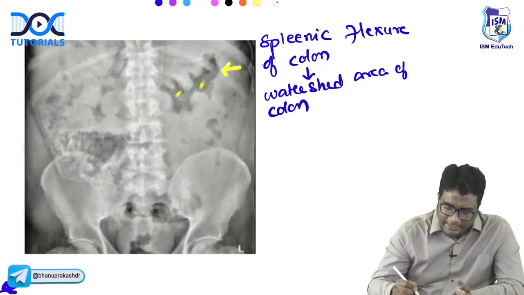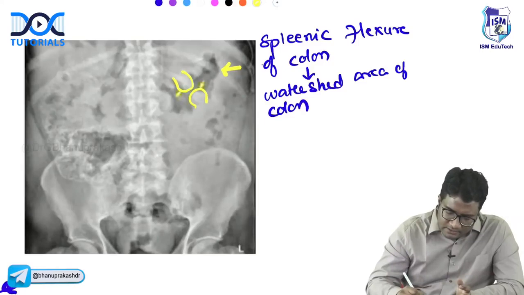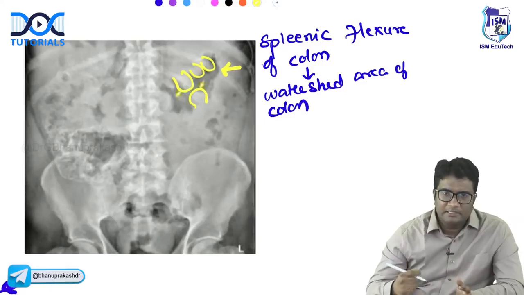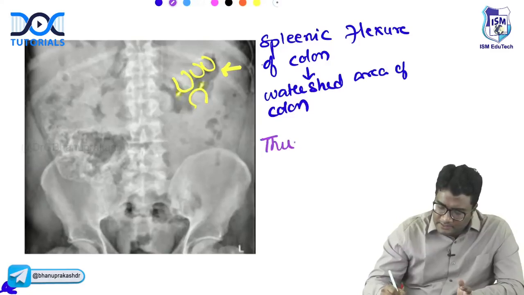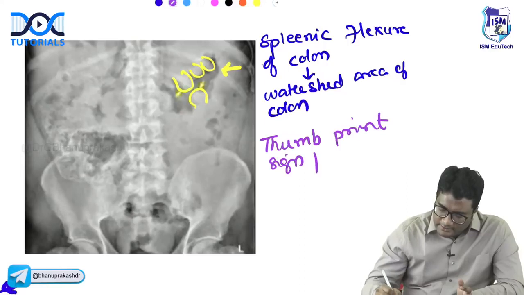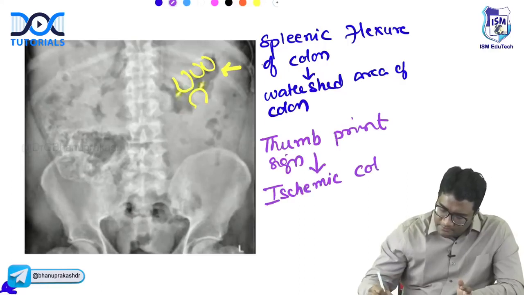So, you will see mucosal edema that gives this thickening of the mucosa. This is called thumbprint sign. Where do you see this thumbprint sign? Which colitis? Ischemic colitis. When you have poor blood supply in that area, ischemic colitis.